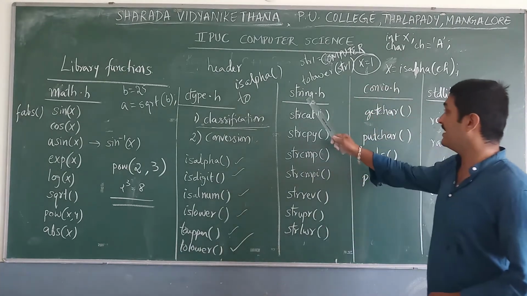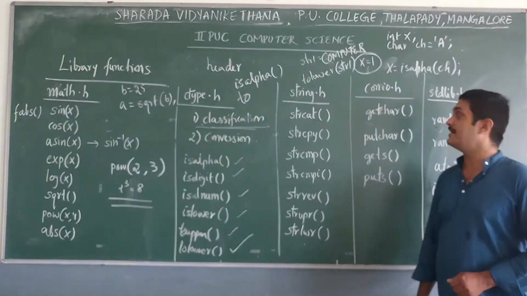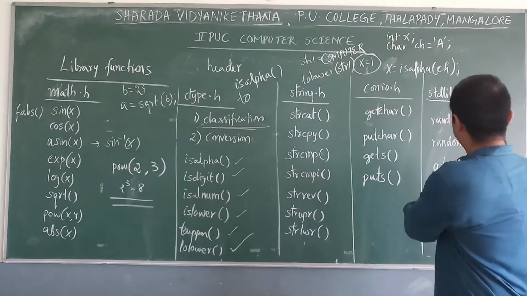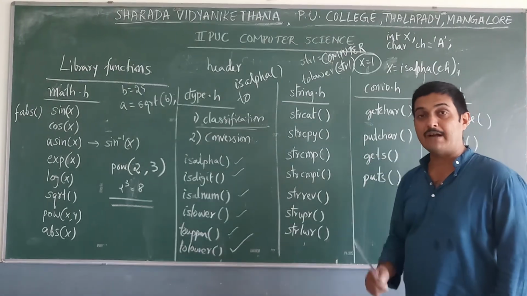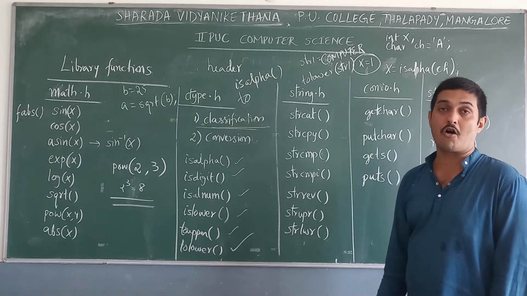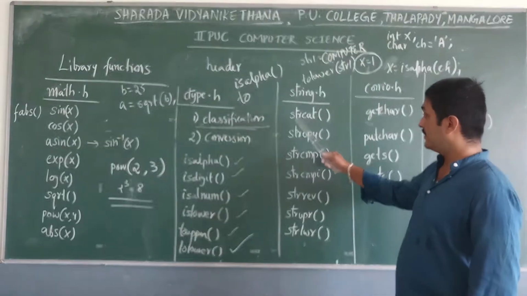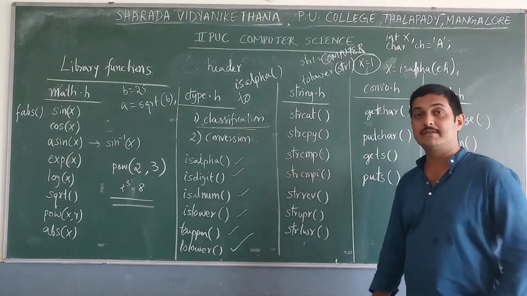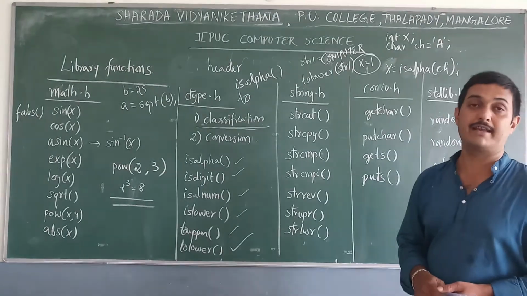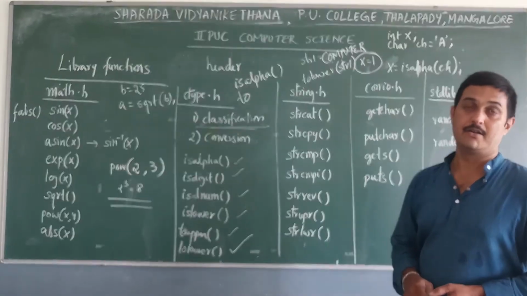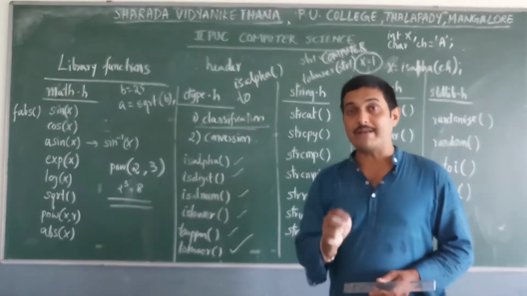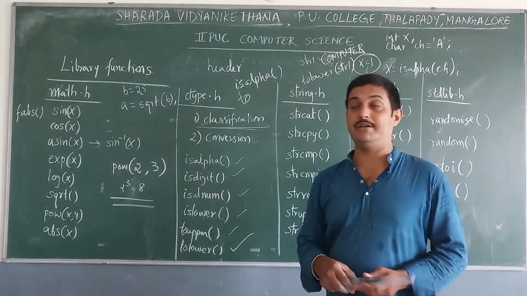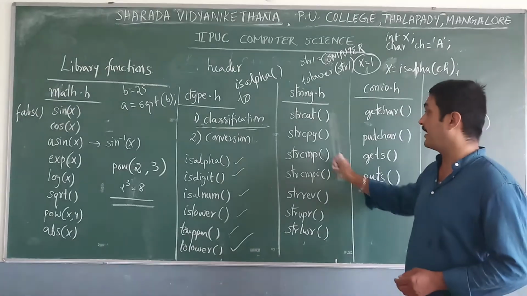Next, string.h header file. See, string.h is a header file. It defines some functions to perform operations on strings. Here, strcat function, that is to join two strings, or we can say string concatenation. Joining means appending one string to the end of another string. It is called string concatenation.